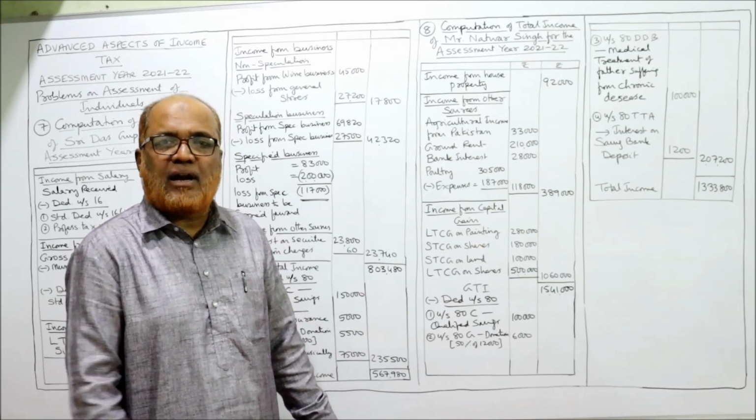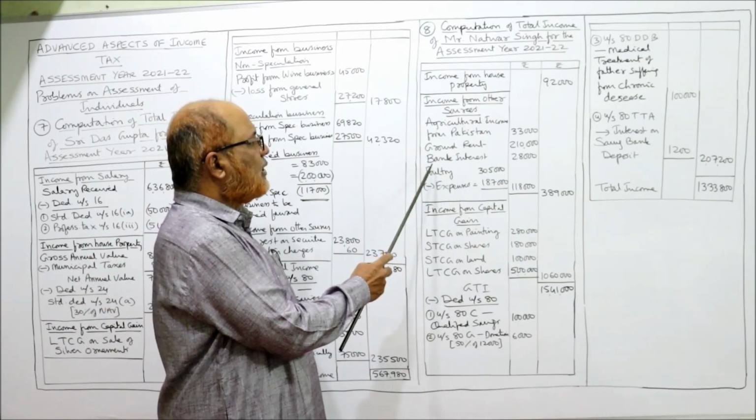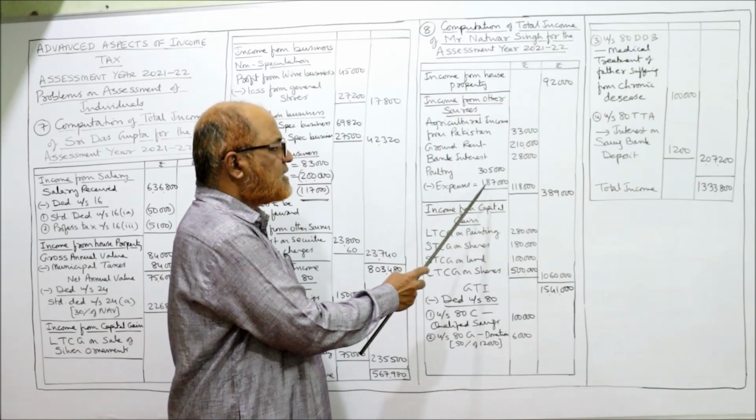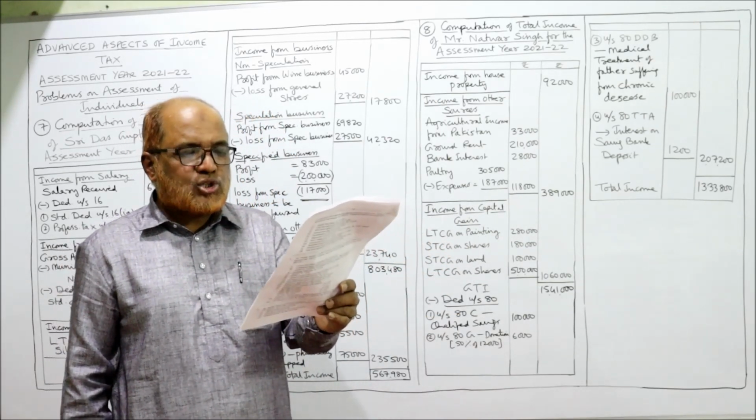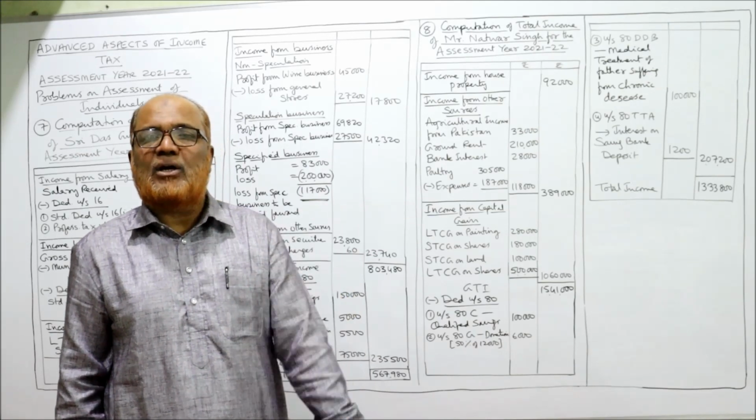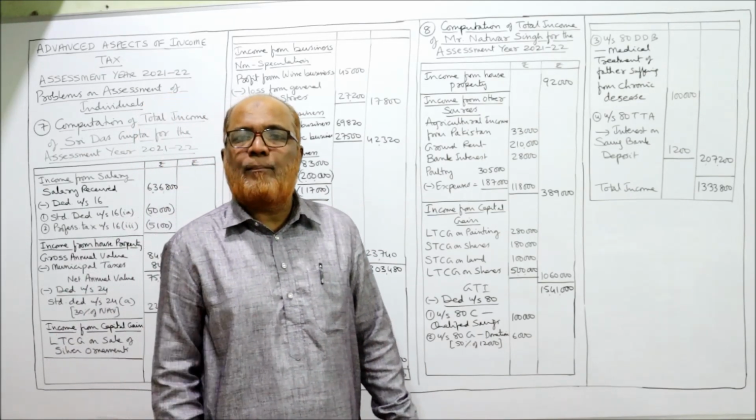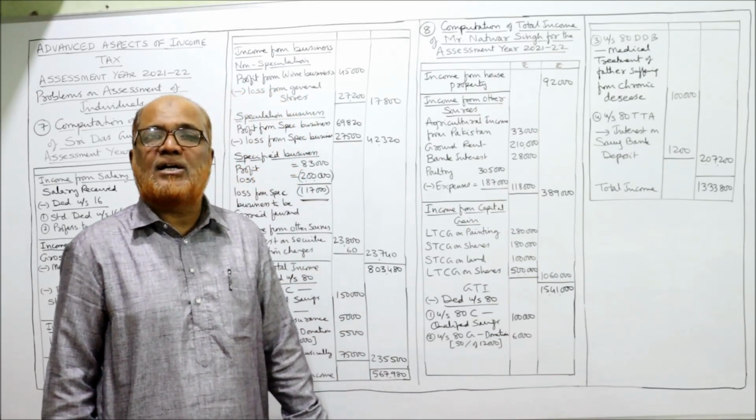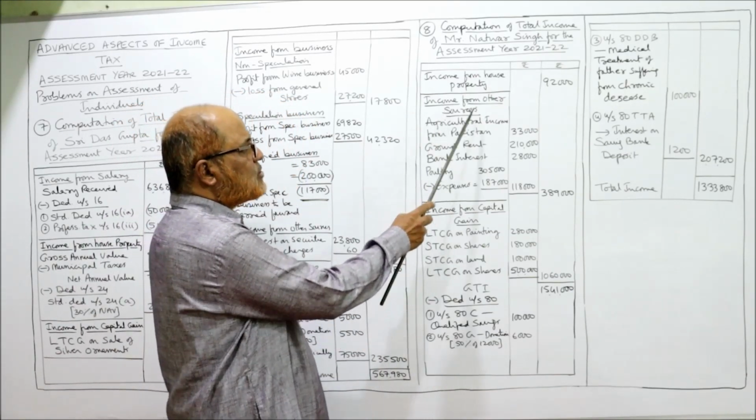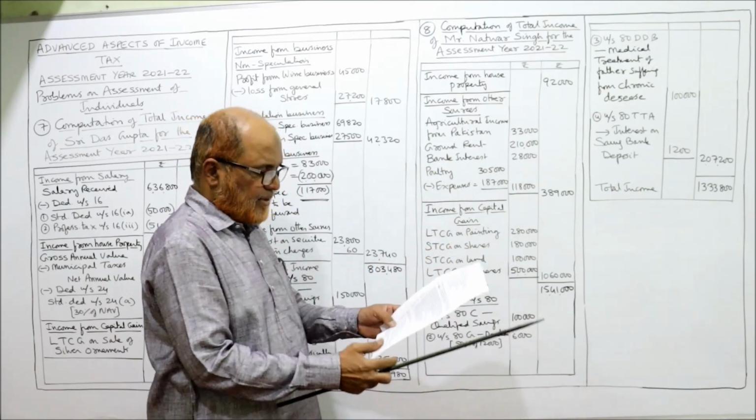This is also taxable under income from other sources. Poultry farm 3,05,000 minus expenses 1,87,000, 1,18,000. Interest on Bank of Baroda 28,000. Interest received from bank deposit, that is also taxable under income from other sources. So here income from other sources, bank interest 28,000.